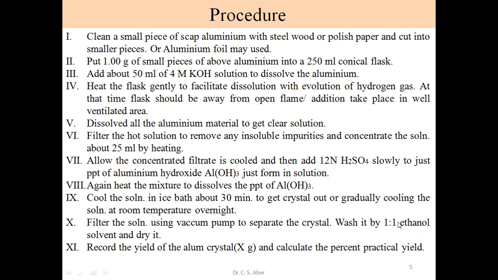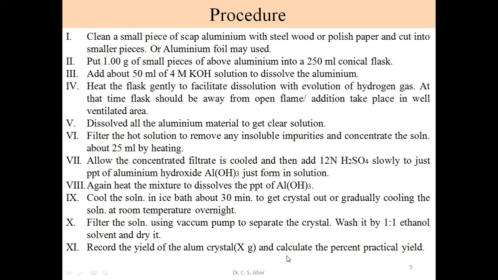The deposited material is washed out by this 50% ethanol mixture, and then dry it. Record the yield, that is the weight of the dry crystals, x gram, and calculate the percent practical yield. So this is a very simple procedure. This addition takes place in a conical flask.